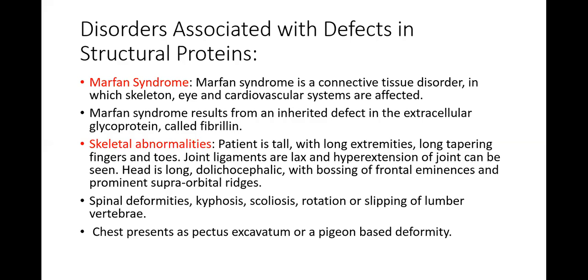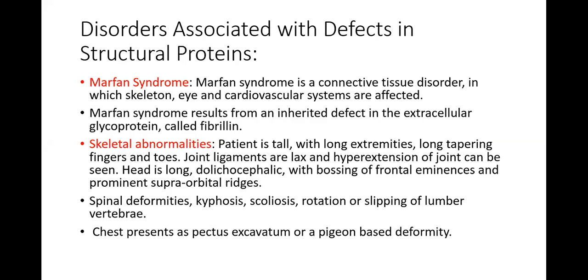In Marfan syndrome, the skeletal abnormalities: the patient is tall with long extremities, long tapering fingers and toes. Now, some people say that Abraham Lincoln was suffering from Marfan syndrome. You might have seen the pictures of that person.